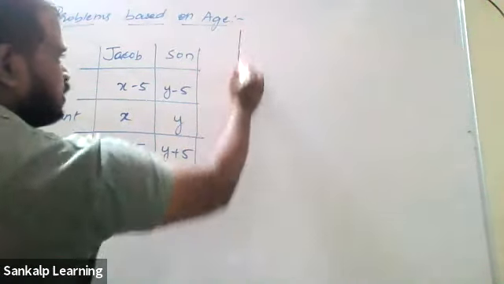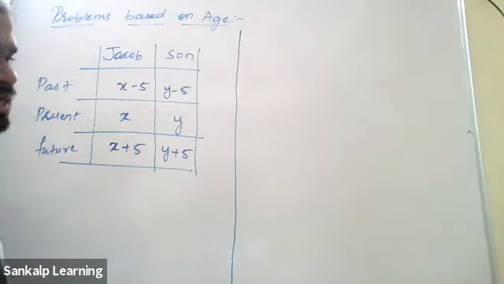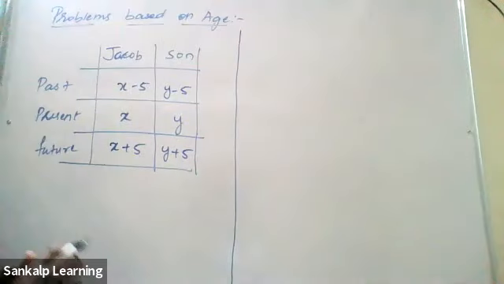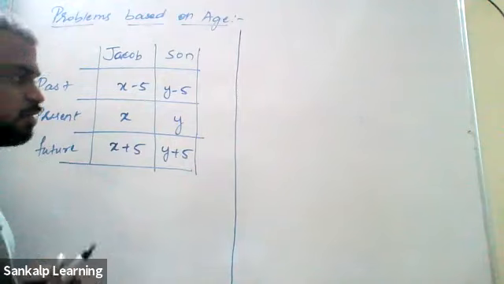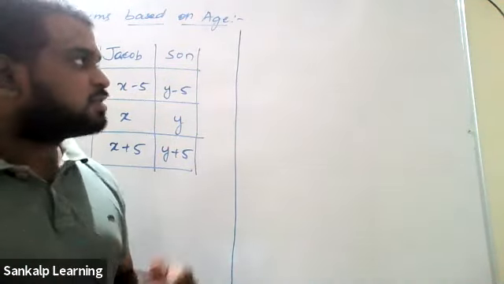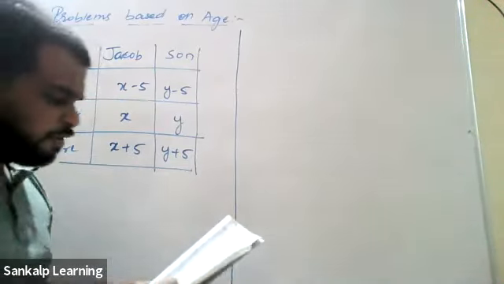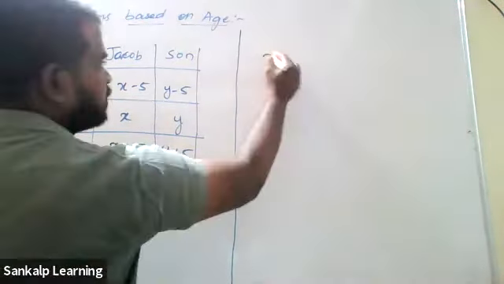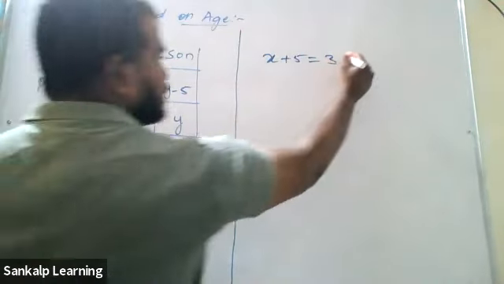Now let's form the equation. What does the equation say? 5 years hence. Hence is under future. So here we must use only the ages in the future, that is x plus 5 and y plus 5. Only those must be used. What does the question say? 5 years hence, the age of Jacob. Age of Jacob is x plus 5, which is 3 times the son, 3 into y plus 5. That's it.